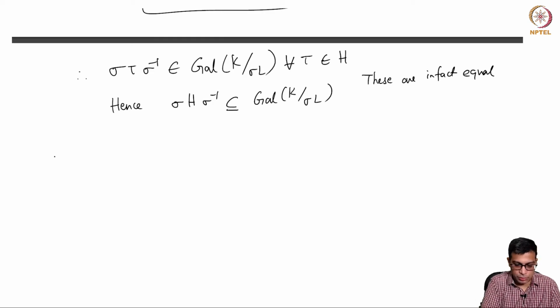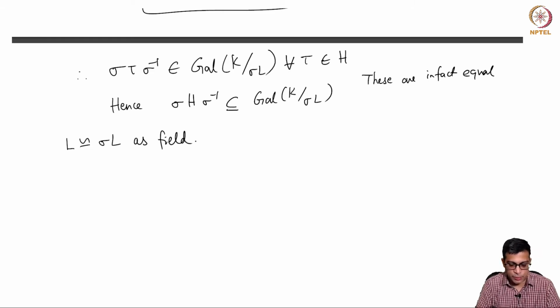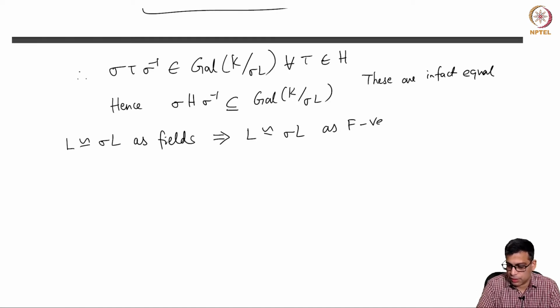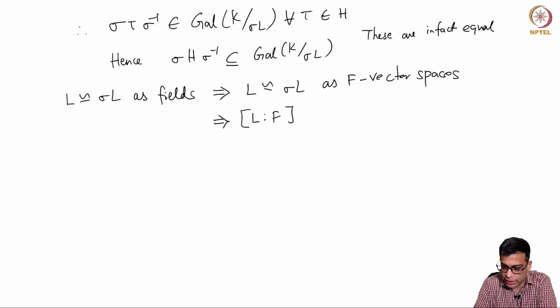Why? The reason is the following. So note first that L is isomorphic to sigma L, because sigma is a homomorphism from L to sigma L. It is injective because any field homomorphism is injective. It is surjective because it goes to sigma L. By definition, sigma L is the image. So this is an isomorphism of fields. This implies L is isomorphic to this as F vector spaces. Right? This is an isomorphism as F vector spaces. But this means the degree L colon F is the same as sigma L colon F.